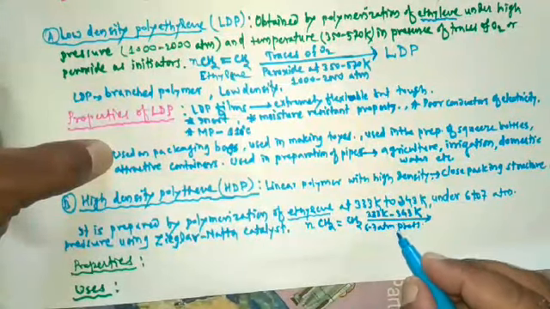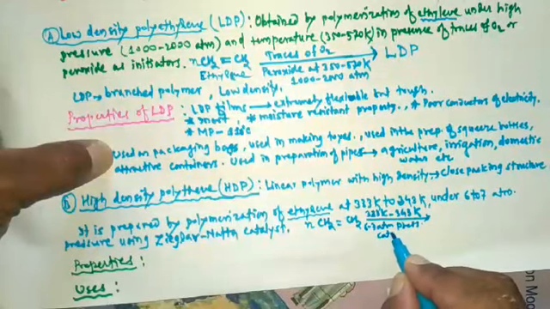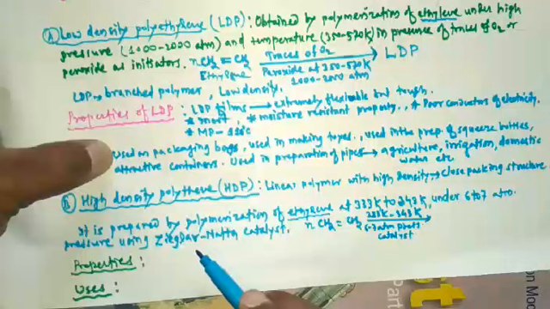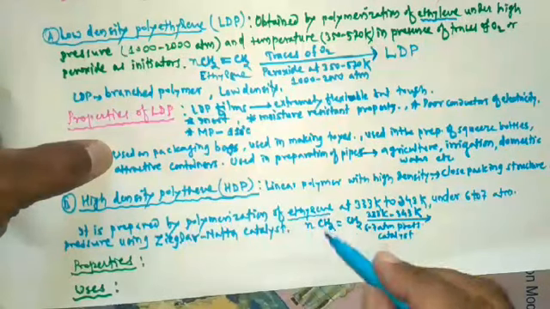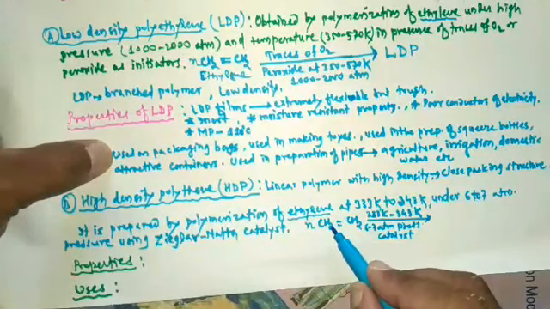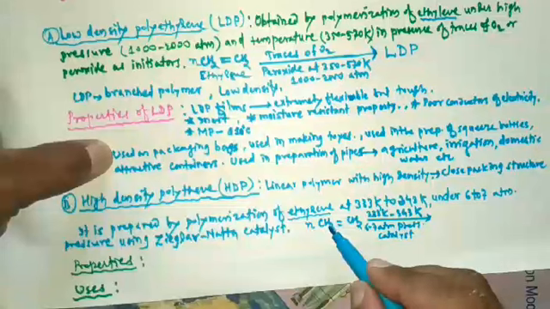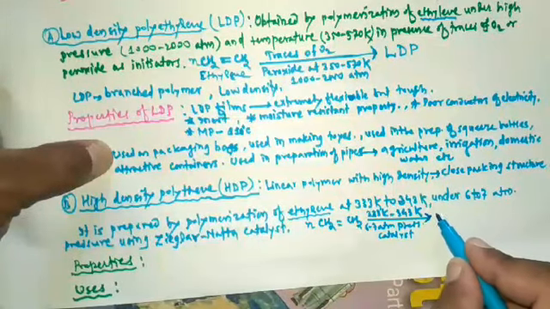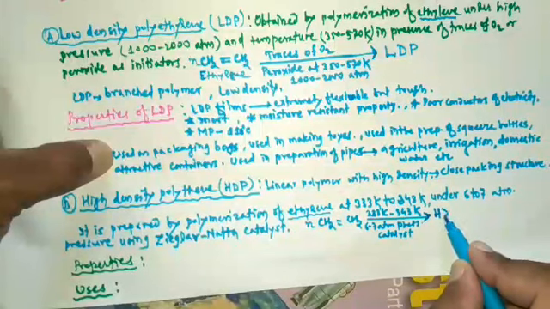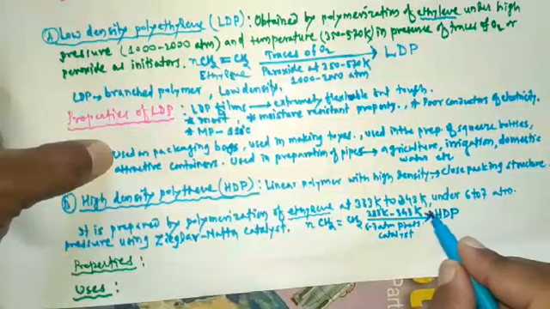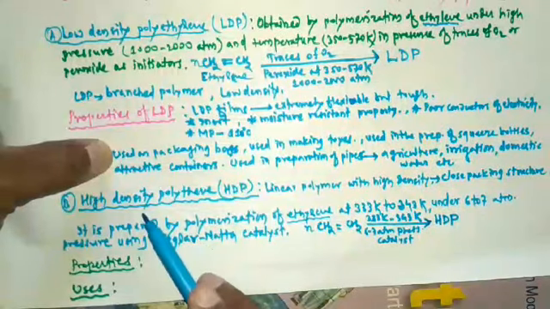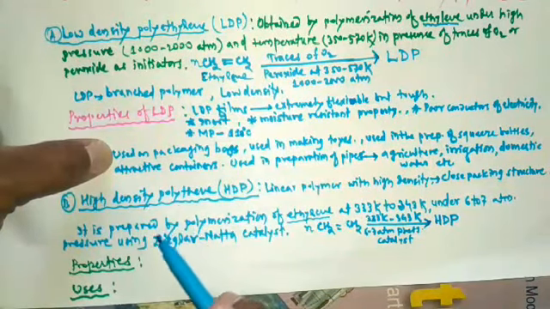A catalyst is required, and that catalyst is the Ziegler-Natta catalyst. After polymerization, it produces a polymer, and that polymer is HDP, high density polythene. So this is the preparation method of high density polythene.